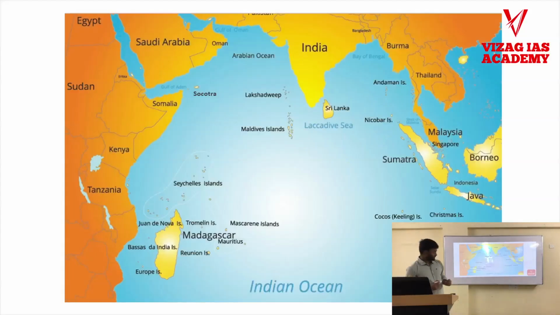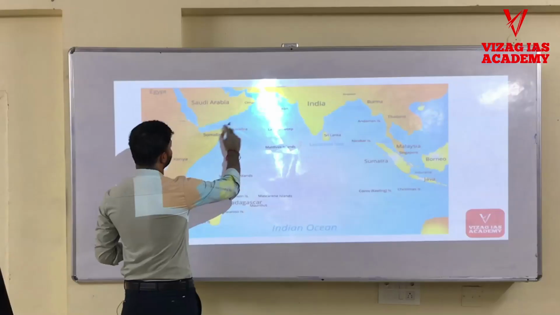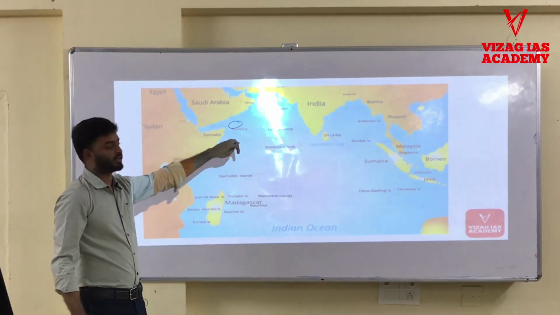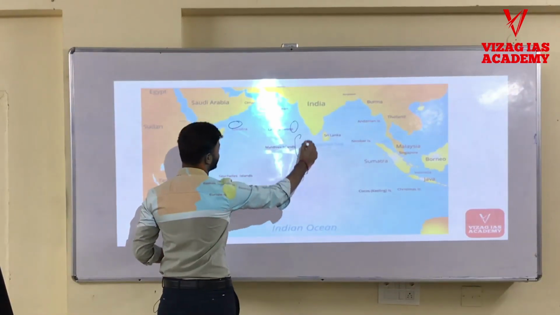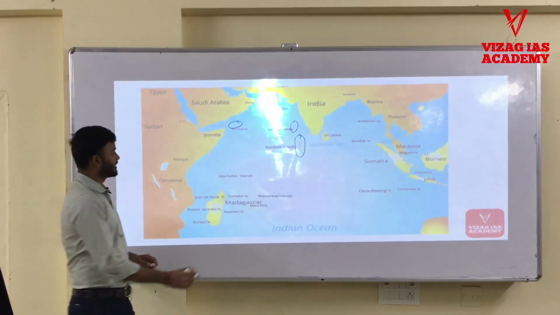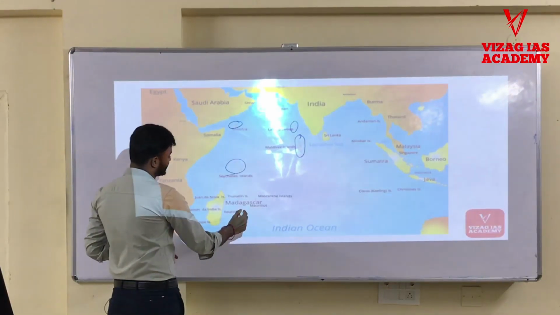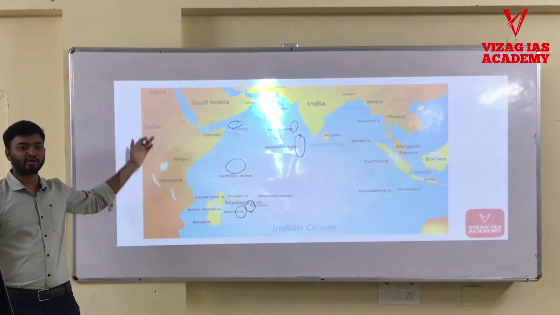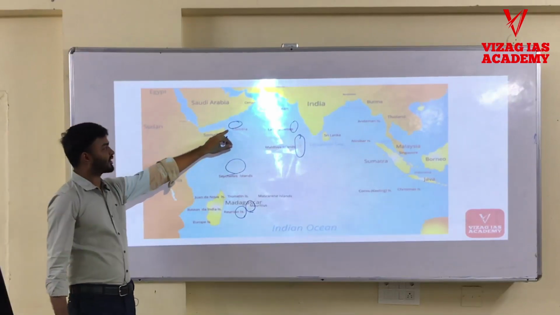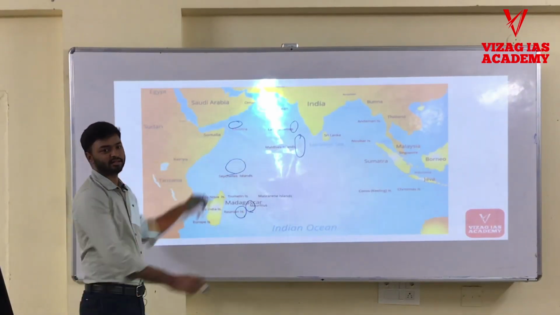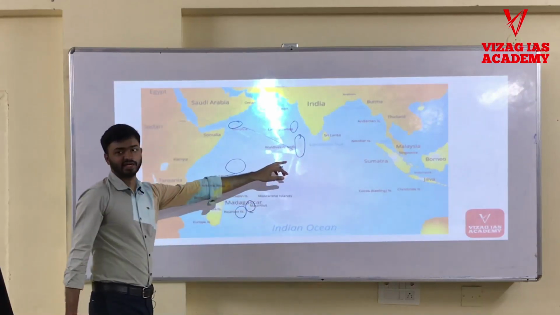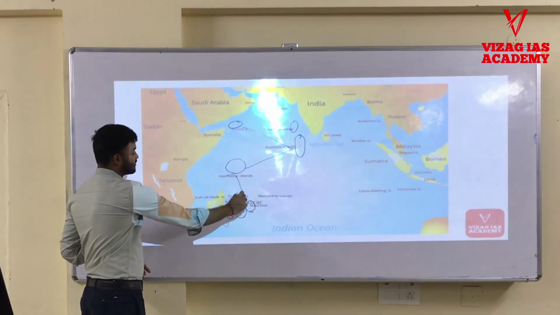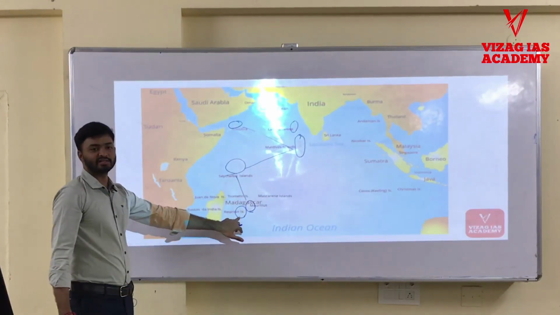Now see, this is Yemen and this is Socotra Island here. These are Lakshadweep and these are Maldives Islands. Next, these are Seychelles Islands. This is Mauritius and this is Reunion Island. Now, if you have to arrange them from north to south, this is the order: Socotra Islands, followed by Maldives Islands. Next, after Maldives, we have Seychelles. Next, Mauritius, and the final one is Reunion Island.